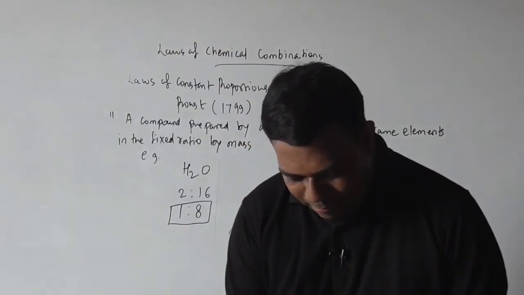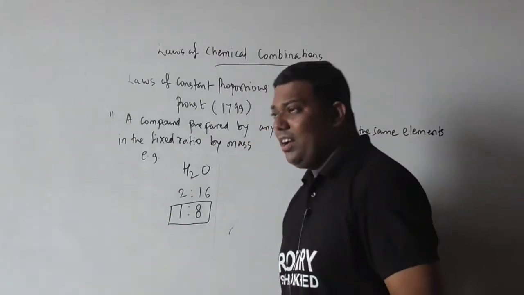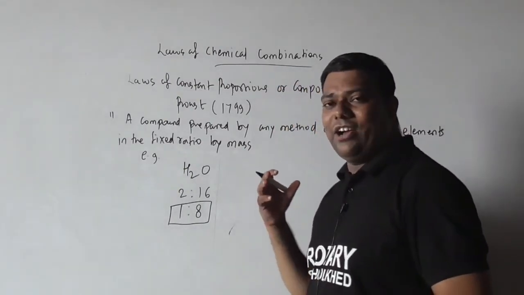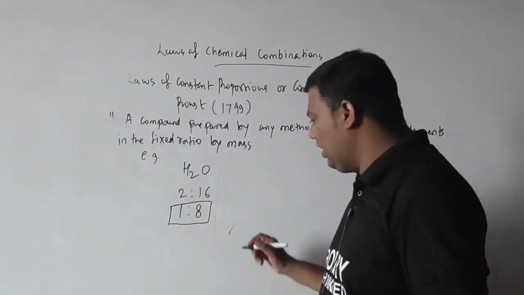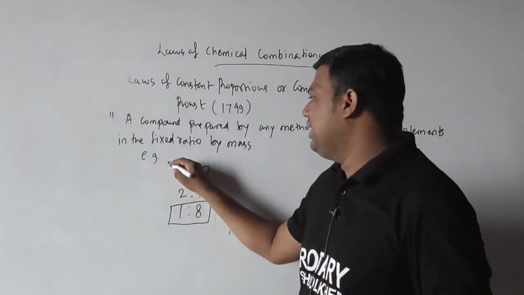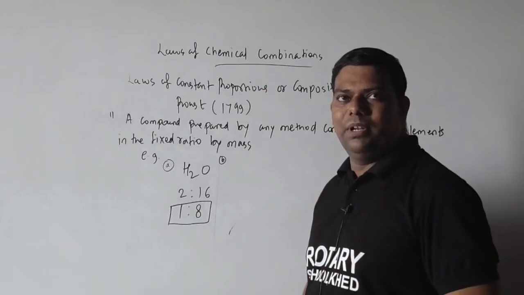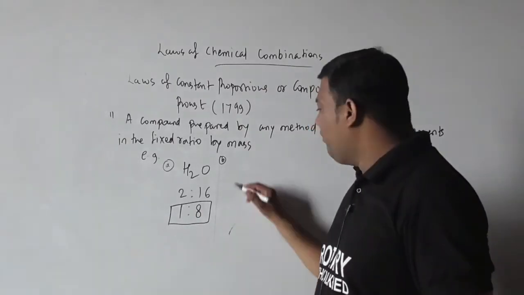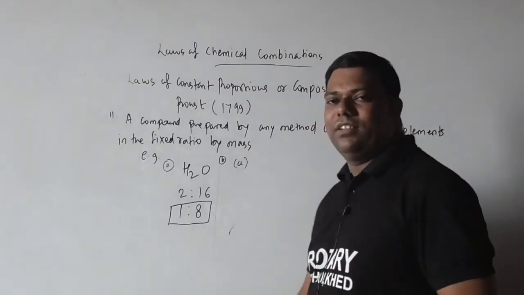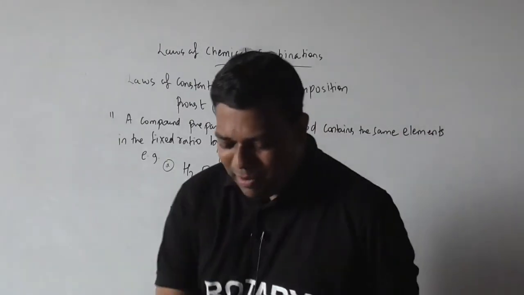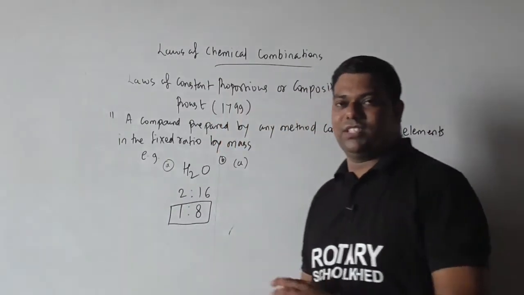Whether that carbon dioxide is prepared by any method, the ratio is fixed. We will discuss small a and small b examples. First, small a.